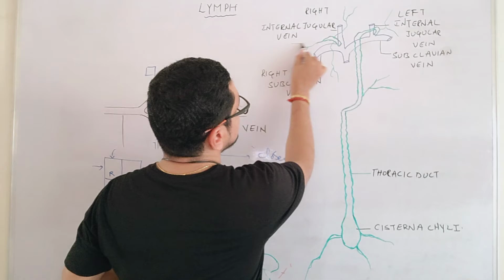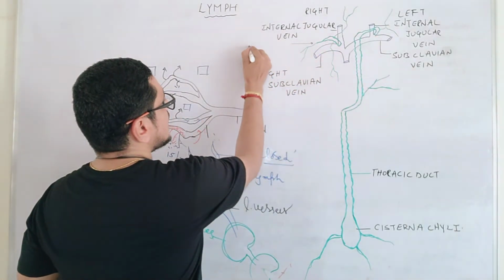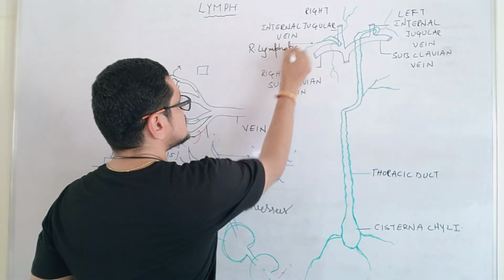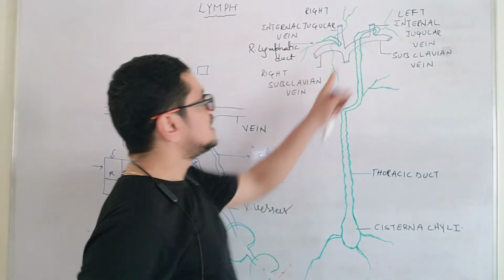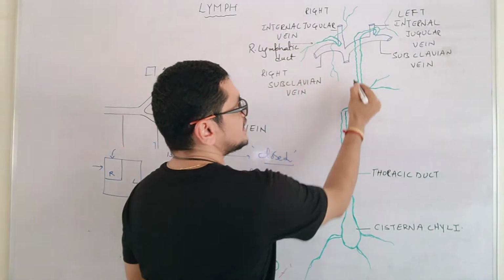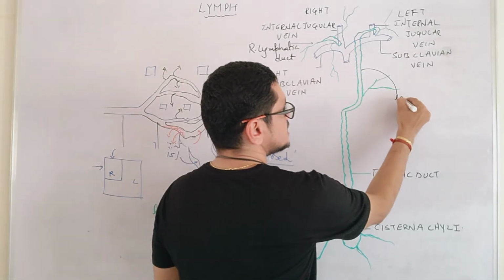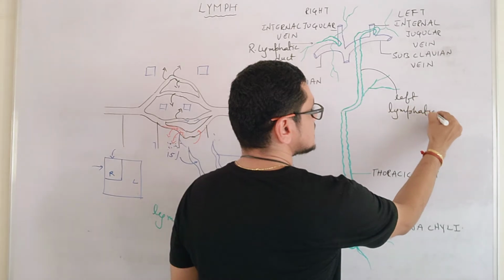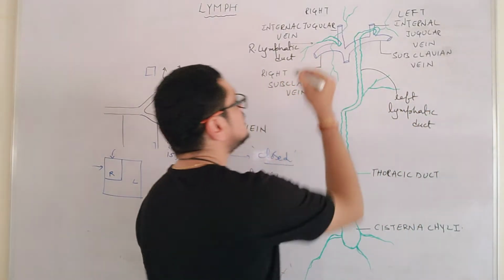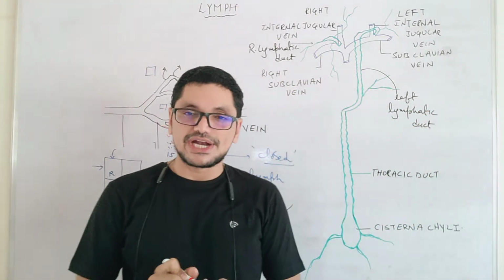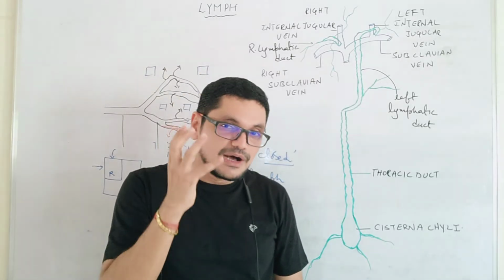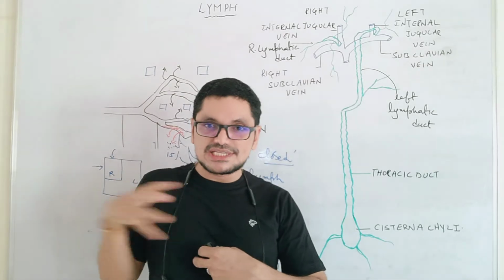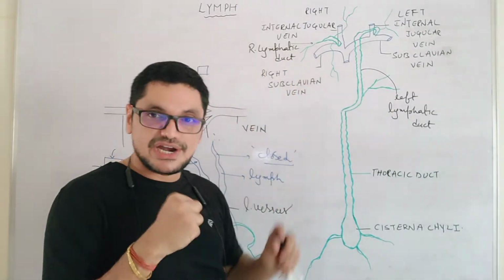This green color one is called the right lymphatic duct. And this one is the left lymphatic duct. What is this left lymphatic duct? I will tell. First of all, let us see what is the right lymphatic duct. So lymph from the anterior portions and side portions, as I just told, from these areas, lymph is collected by the right lymphatic duct.